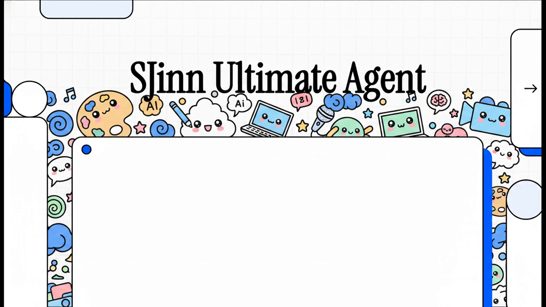If you've been following the crazy, rapid evolution of AI tools lately, you already know the race is way past just generating a single static image, right? It's all about workflow now. It's about autonomy and multimodal capabilities. And SJinn, well, they are making a very deliberate play to be the absolute all-in-one powerhouse for modern creators. Let's see exactly how they set up this pitch.